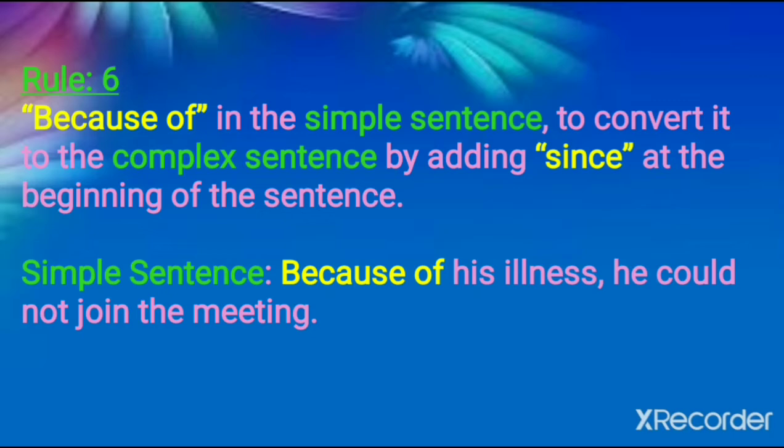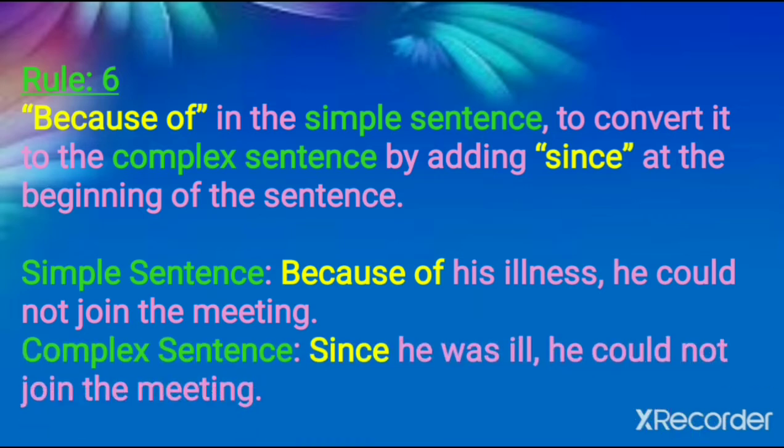So here, rule number 6, you have to convert a simple sentence into a complex sentence. In the simple sentence, the phrase because of will be replaced by since to convert it to a complex sentence. Simple sentence: because of his illness, he could not join the meeting. Complex sentence: since he was ill, he could not join the meeting. So in the beginning of the sentence, you have to deal with these phrases. That is, because of will be replaced by since when we convert the simple to a complex sentence.